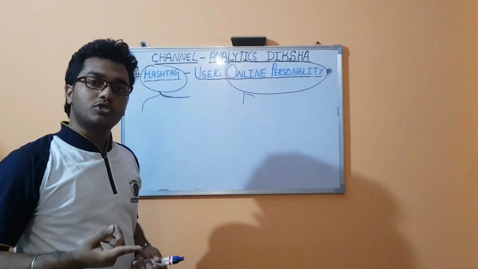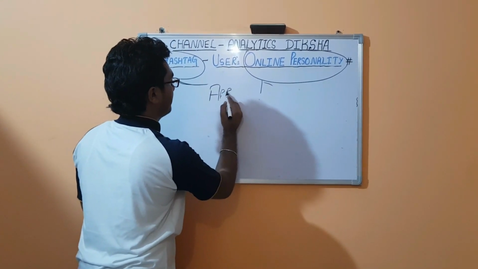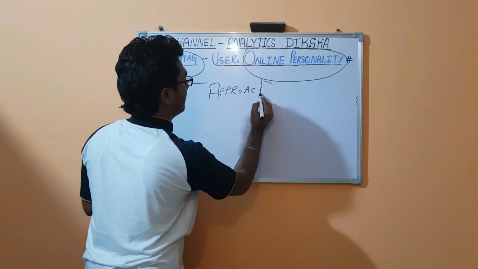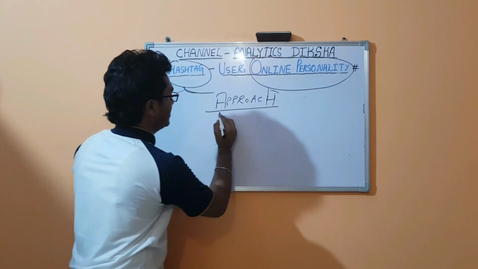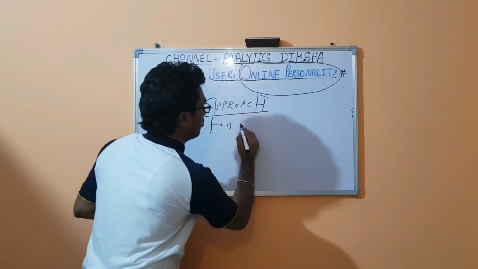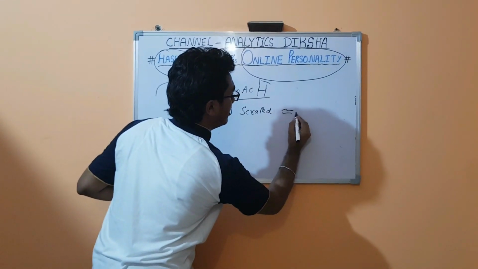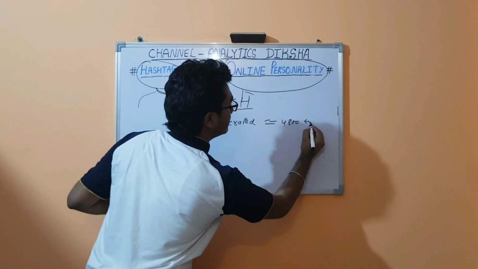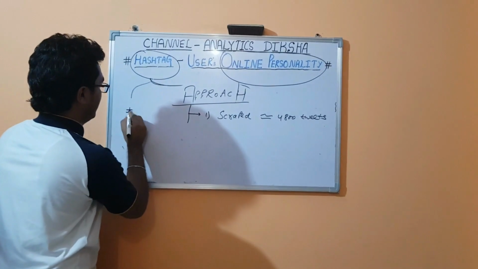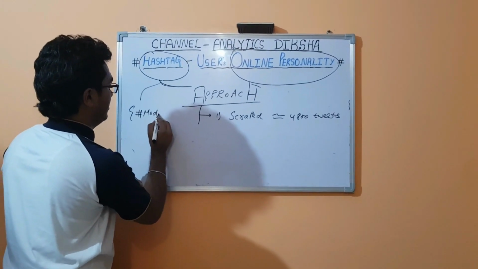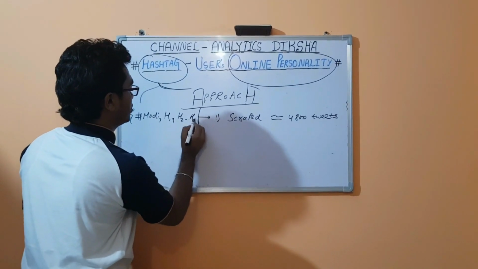Now come to the approach part. First, as I already explained, we got scraped tweets, around 4800, and they contain the hashtags Modi and several others, H1, H2 up to Hn.